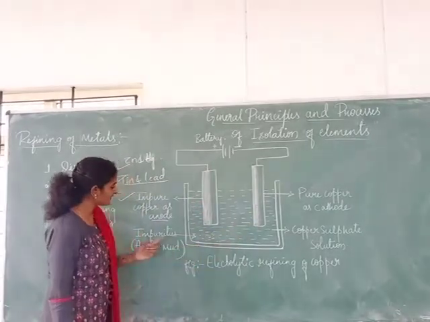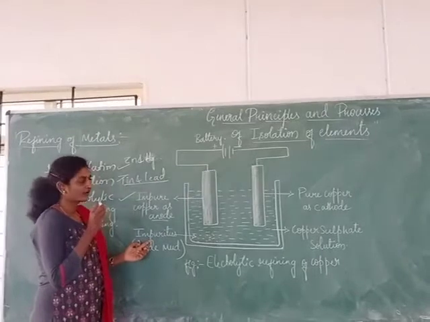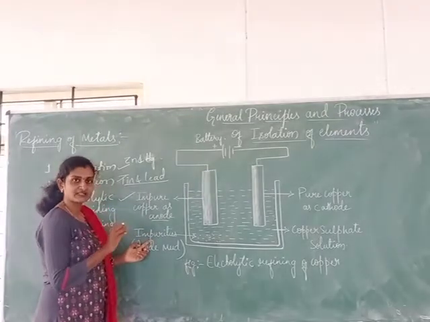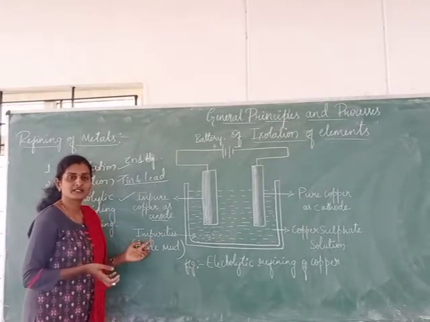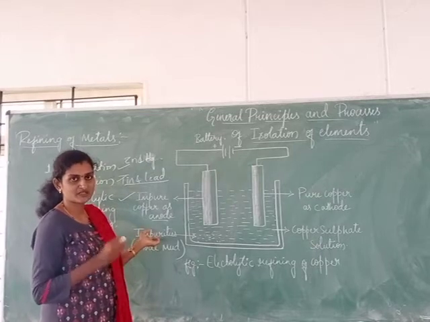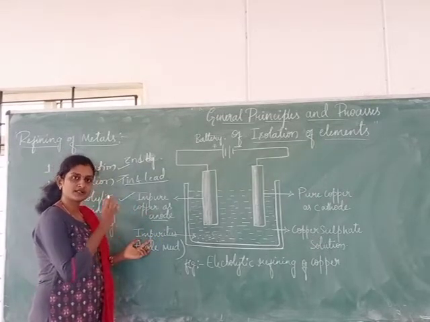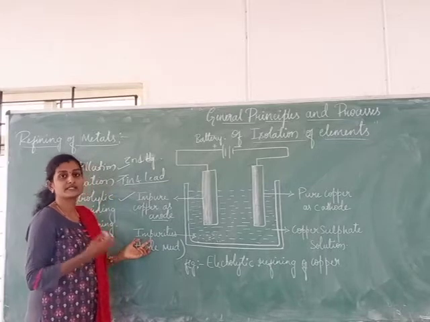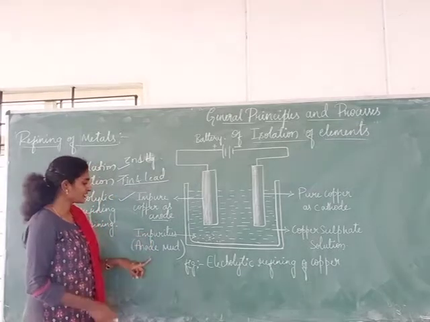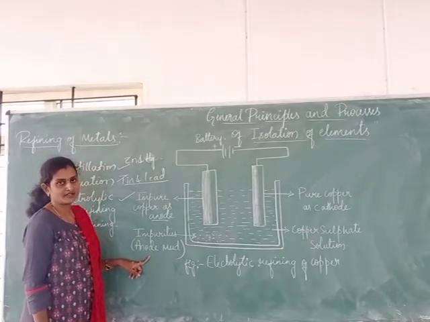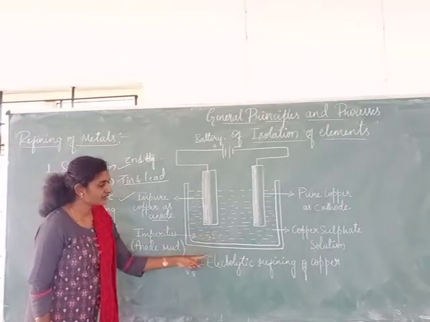And here you can observe the impurities. The impurities present along with the copper, which may be other metals, even silver and gold, will remain in the rod itself or at the bottom of the container, being insoluble in the electrolyte. That can be considered anode mud. So you can observe here, this is an impurity.